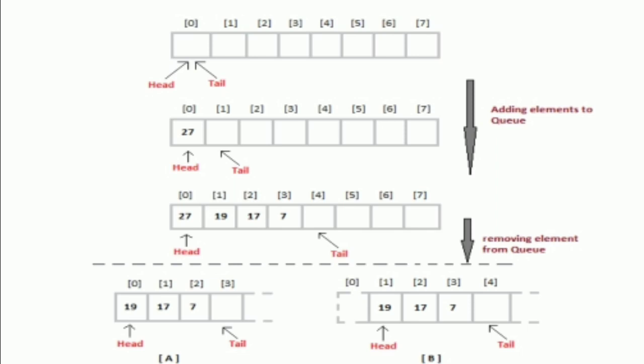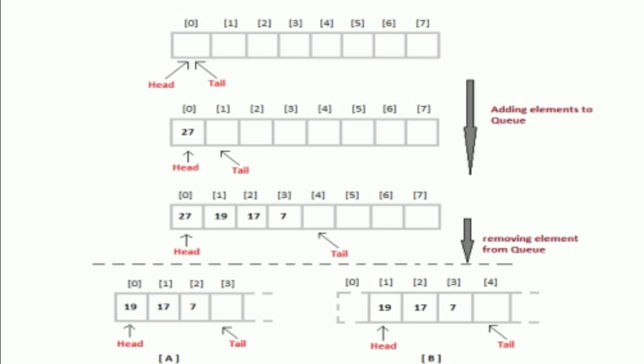What is the index number? Index number 1 is next after 27. The head stays at the first position and the tail moves to the next one. The next element is to be put into the second position. The tail index number is 1. If you want to insert another element, in this case 19, that element is put into index number 1.